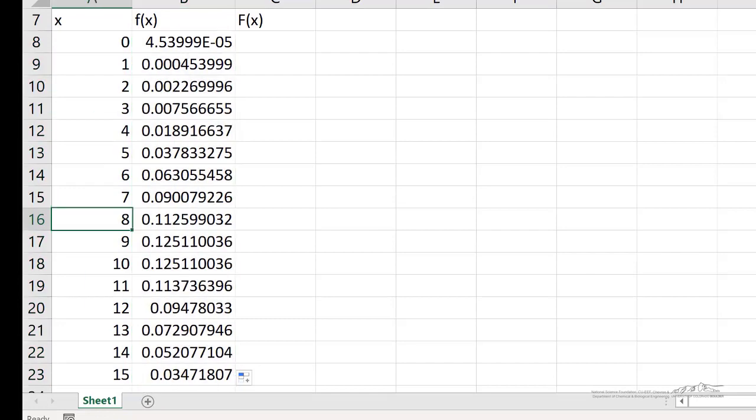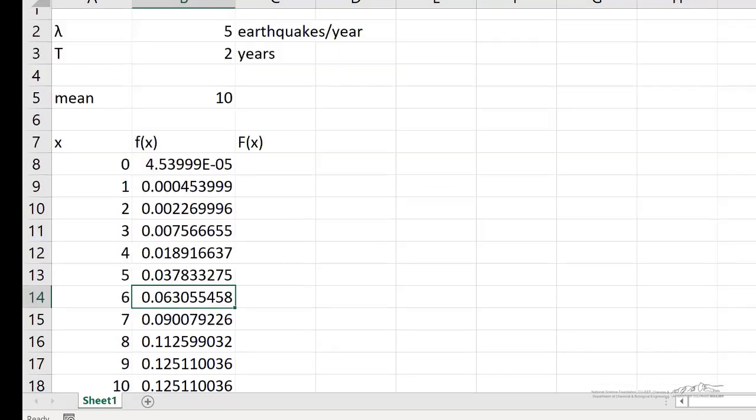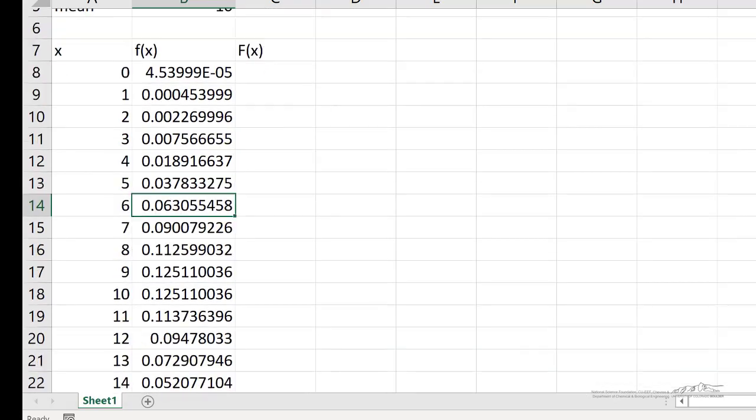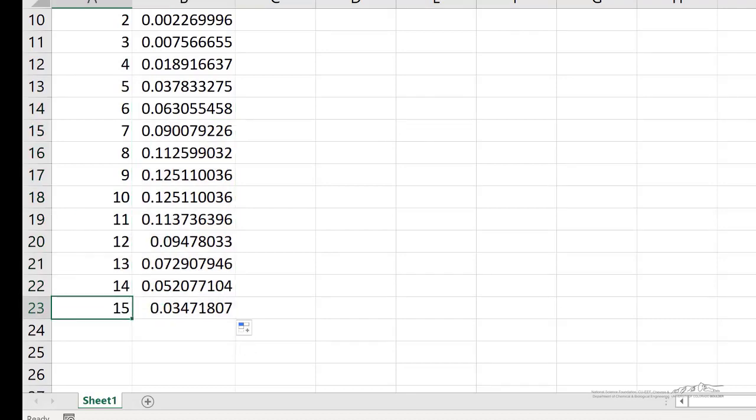And this is telling us the probability of getting exactly X number of earthquakes in 2 years. And you see that we get here 6.3%, which is what we got in part B when we worked it earlier. Now to answer the question of what's the probability that you'll get at least 6 earthquakes in the next 2 years, we would have to sum the individual probabilities of these 6 through 15, but I just stopped at 15. This would keep going, and there's a probability that you would have 20 earthquakes in the next 2 years, 30, and so on. So really, you would have to add all the bars beyond this up until, theoretically, infinity.